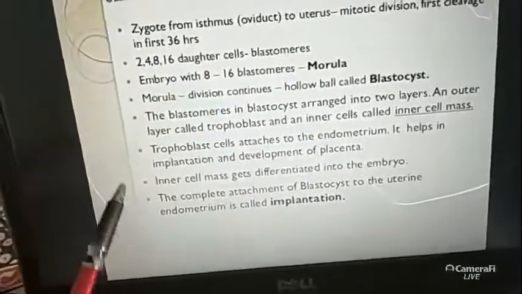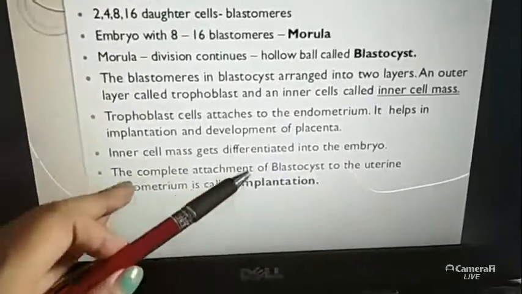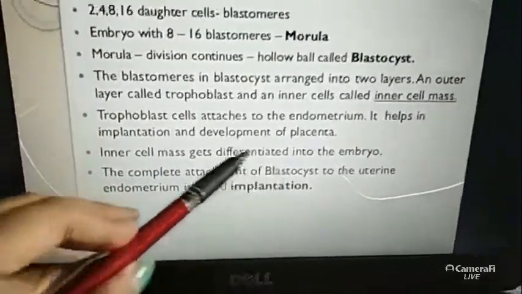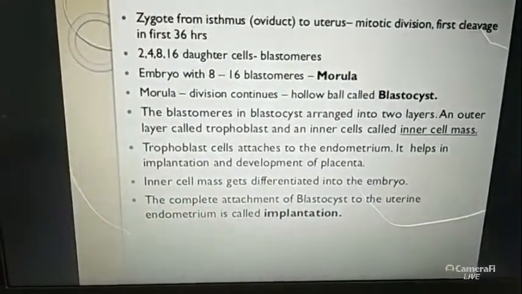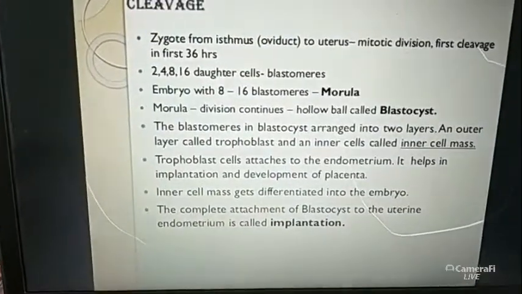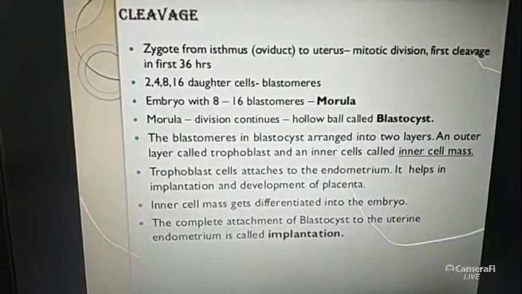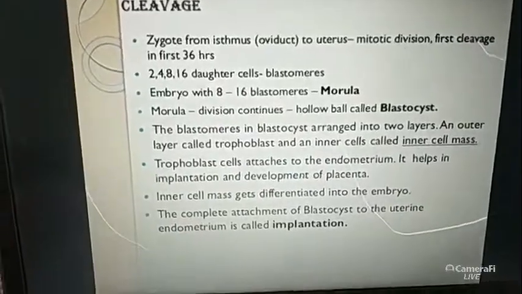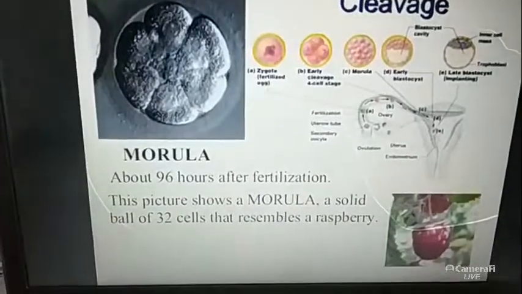Then the inner cell mass gets differentiated into the embryo, and the complete attachment of the blastocyst to the uterine endometrium is called implantation. After implantation, the growth of the newborn baby, the journey of the growth of the newborn baby, can start. Before implantation it does not happen, but after implantation the journey begins. So this is the detailing of the morula.